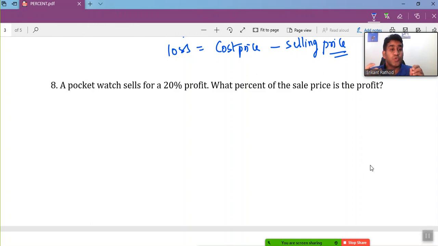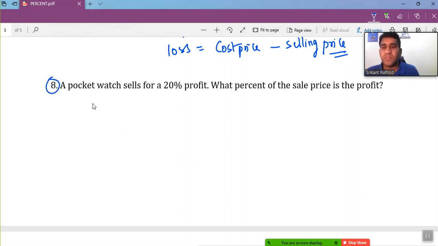I'm not interested in the original value, only in the change in percentage. Taking the value as 100 makes your calculation very fast. So I suggest going with 100 when the initial value is not mentioned and the question relates only to the change in percentage. Here is one example relating to that.